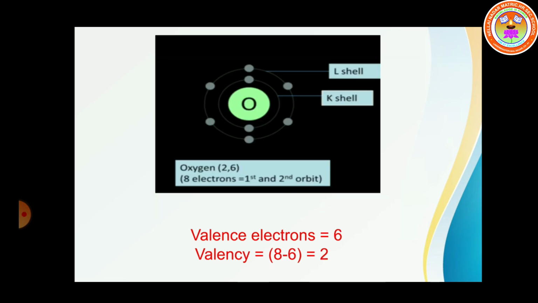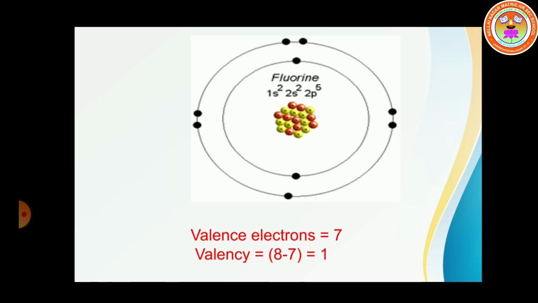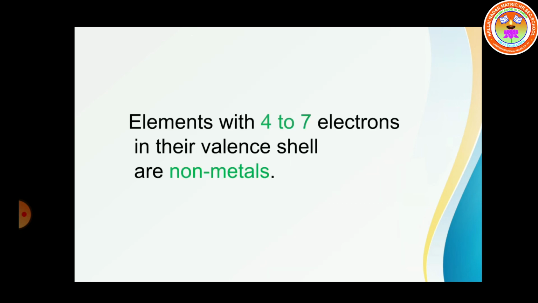In oxygen, the number of valence electrons is 6. So valency is 8 minus 6, which is equal to 2. Oxygen is a non-metal. We know if the number of valence electrons is 5, 6, 7, that is a non-metal. In fluorine, the number of valence electrons is 7. Valency is 8 minus 7, which is equal to 1. Fluorine is also a non-metal. So elements with 4, 5, 6 or 7 electrons in their valence shell are called non-metals.